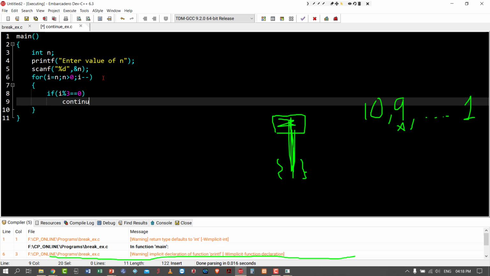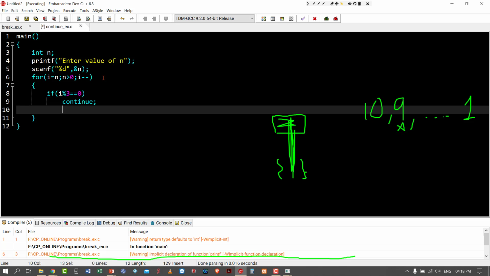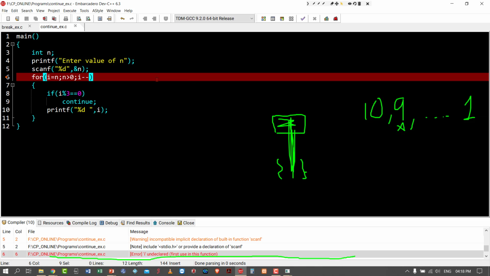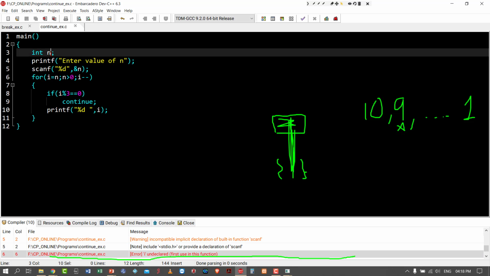Below that I am writing printf %d some space comma i. Some error is there. i undeclared. i is not declared. So I am declaring i. Yeah, i greater than 0. Very good.